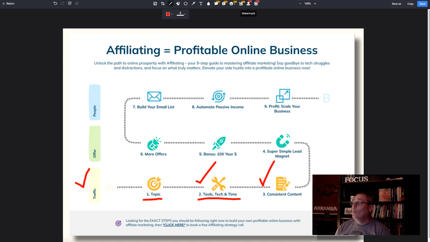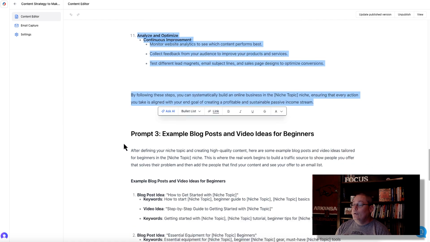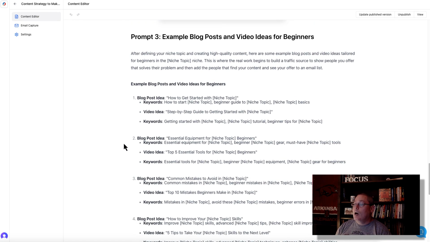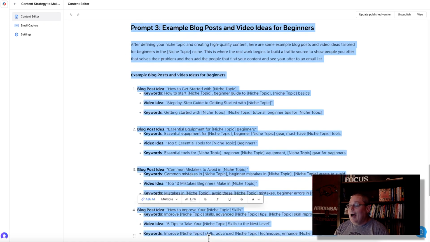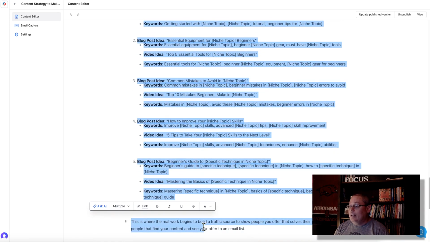So what we'll do at this point is we'll continue through here and we'll look at some example blog posts and video ideas for beginners. And this is the third prompt, and there's a link in the description to give you all these prompts so you can dive into this detailed process with AI and utilizing the different platforms like I am here, ChatGPT, Gemini, Claude, to pick the one that you like best, the one that works best for you or gives you the best ideas.